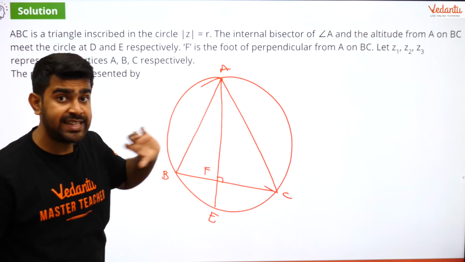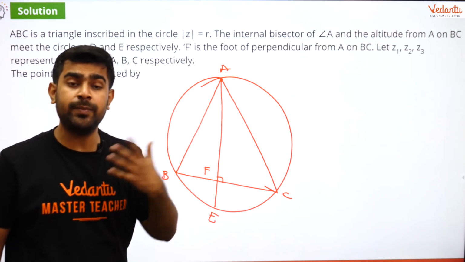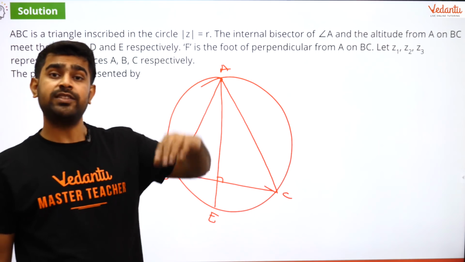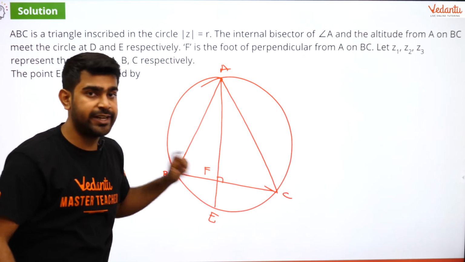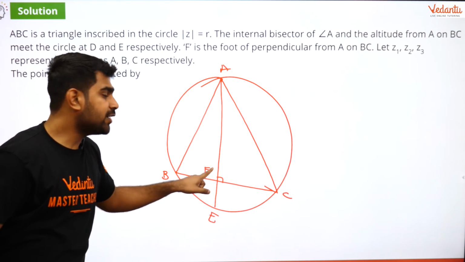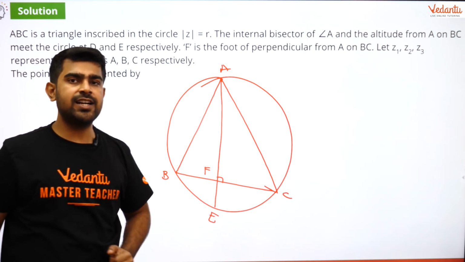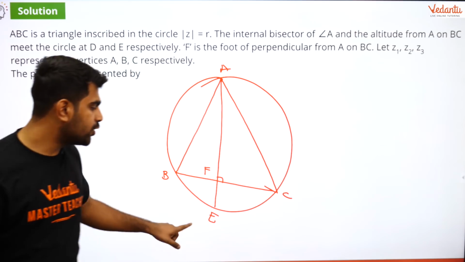So AF is the altitude. I hope all of you understand what is meant by altitude. Altitudes are always dropped from a vertex onto the opposite side and they are perpendicular. Got it? And that, when extended, meets the circle at E. Now I want to know what is E.